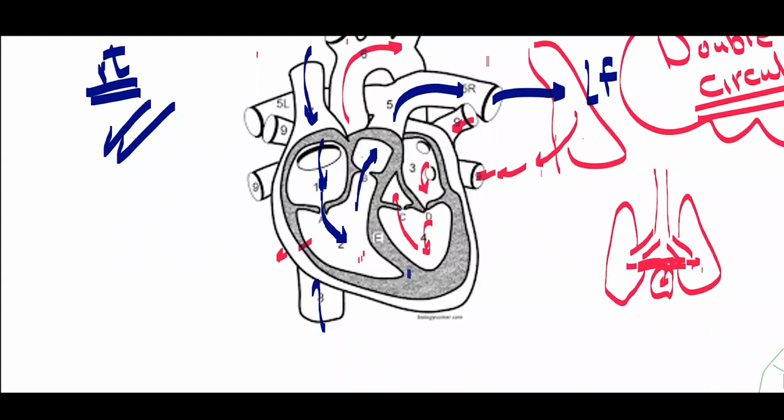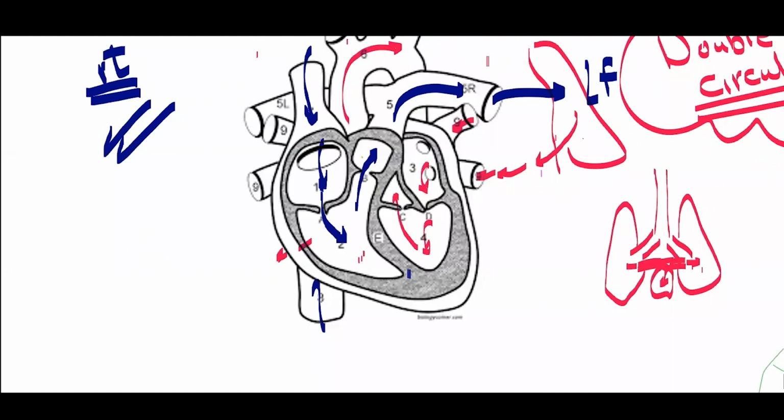I was asking, what are the advantages of having double circulation? One of you told me, because in double circulation, the oxygenated blood is completely separated from the deoxygenated blood. And I completely agree with her. Look at the chart that we have.